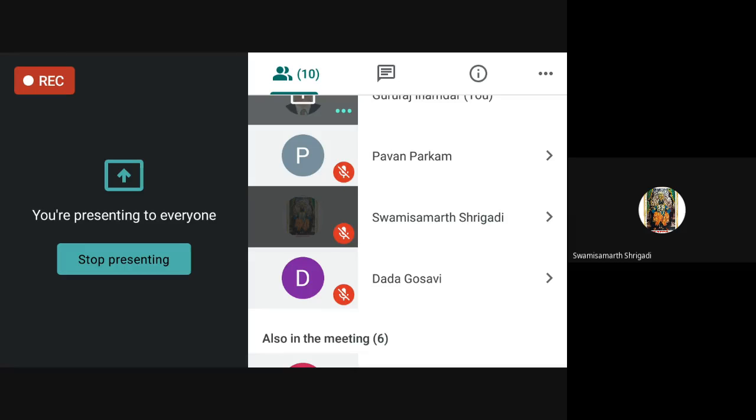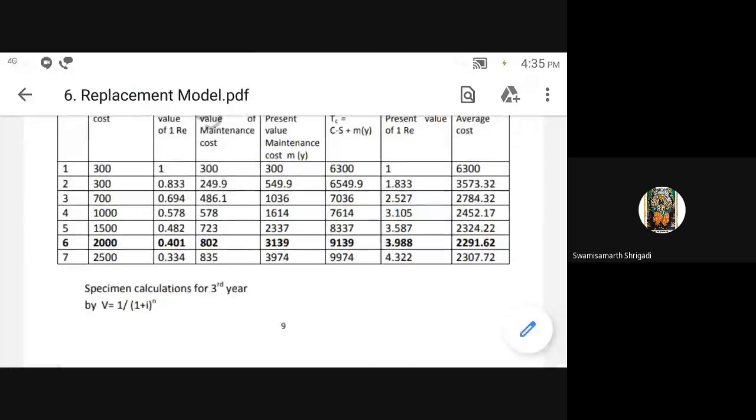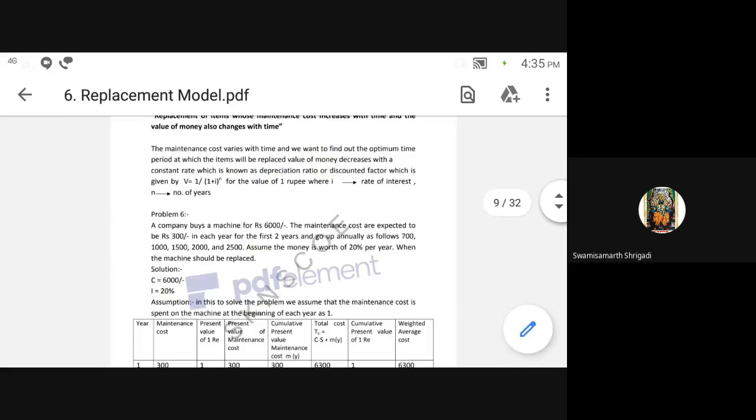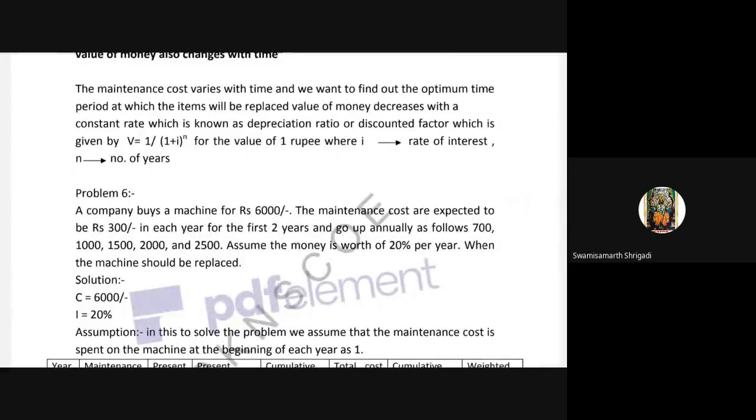Okay, we will take a revision, and we will stop after completion of this one. What we have studied: only the maintenance, interest is given, whatever the money value is changing. Whenever they give the percentage of any value, suppose they might give an interest rate of 20% or 10% or 25%, whatever it may be.